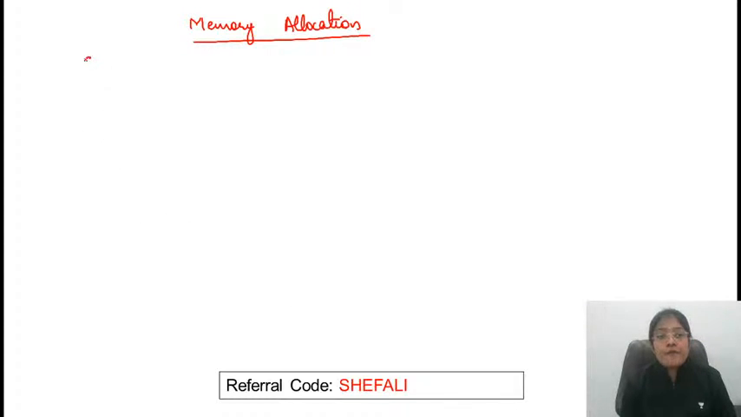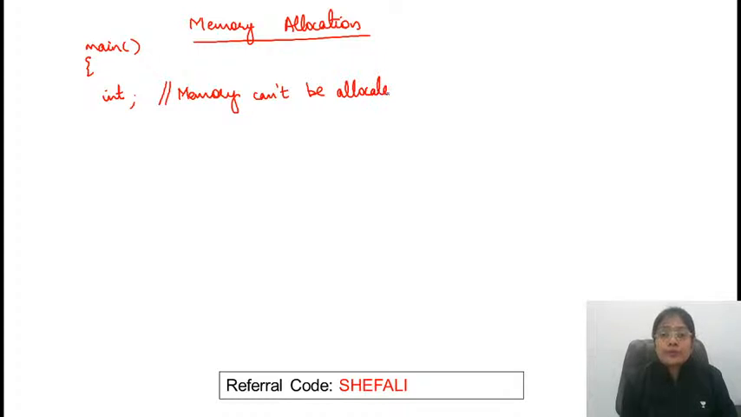For example, if in any program I write just int, will you be able to store any data? What does int mean? Integer type of data. This is the data type. Only by writing integer will it allocate the memory? No. Memory won't be allocated. Memory can't be allocated. When will the memory be allocated?